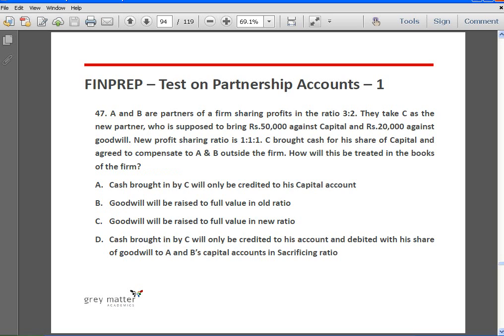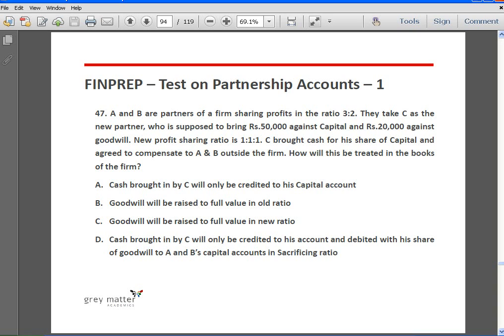Next, A and B are partners of a firm sharing profits in the ratio of 3:2. They take C as the new partner who is supposed to bring rupees 50,000 against capital and rupees 20,000 against goodwill. New profit sharing ratio is 1:1:1. C brought cash for his share of capital and agreed to compensate A and B outside the firm. How will this be treated in the books of the firm?